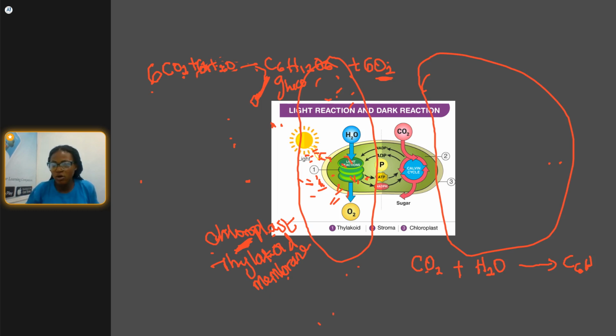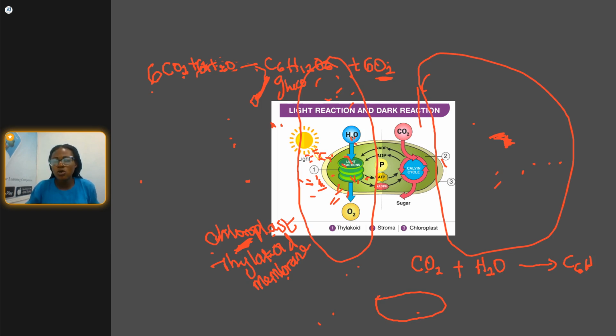So the thylakoid is this, the stroma is number 2, which is this. So the dark reaction occurs in the stroma. Thank you, Emma. This is the stroma here. If you look at this picture very well, you see that this side is darker than this side. This is to tell you that this side is the dark reaction and this side is the light reaction.